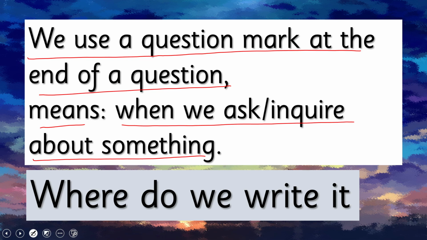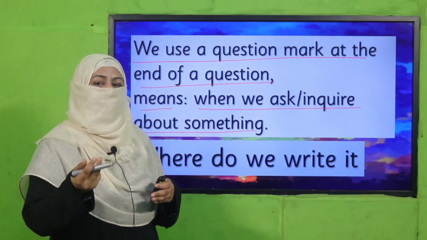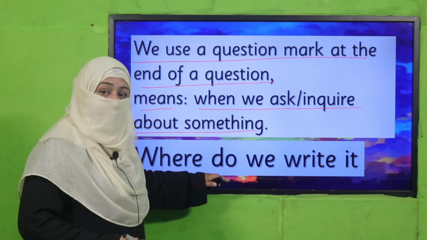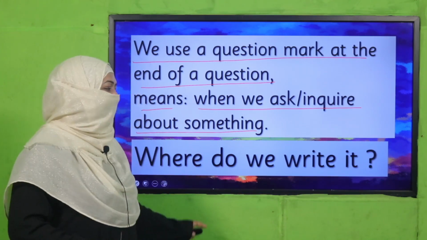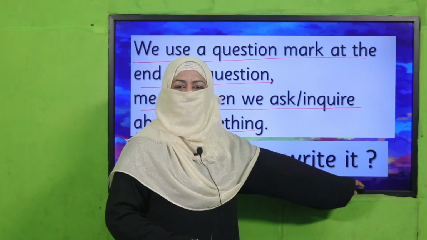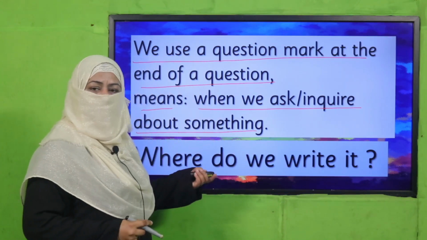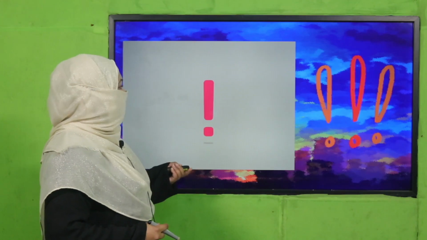Now, when I say it, where do we write it? My words will tell you it's a question. But when I write it, I need to place a question mark to tell you that it's a question, right? So this is how we use the question mark.